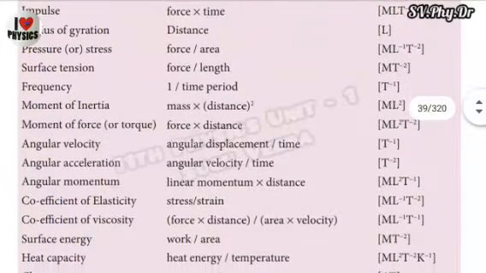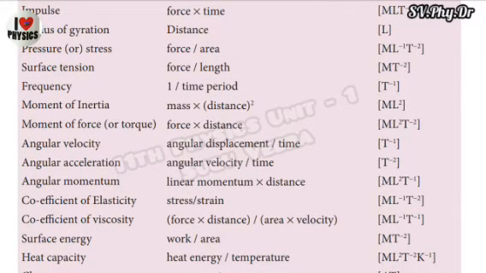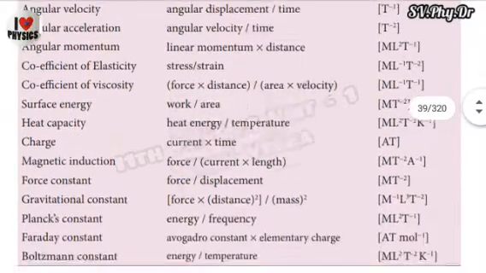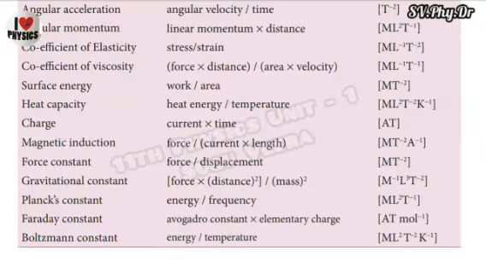Already we know units and equations very well. First of all, memorize the equations, then you will do units and dimensions.